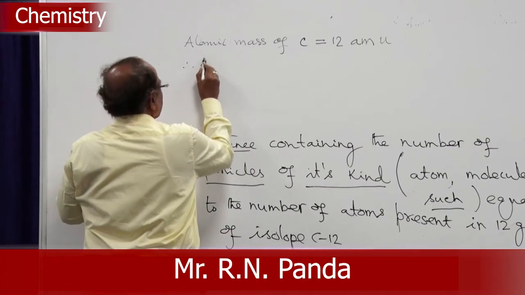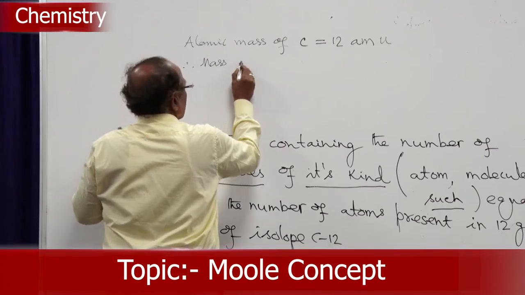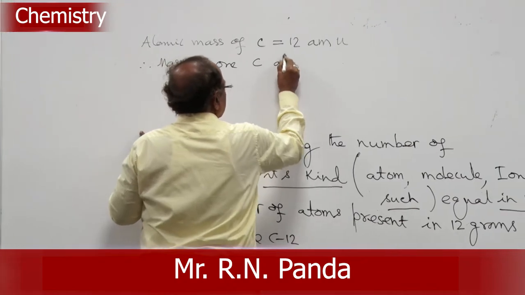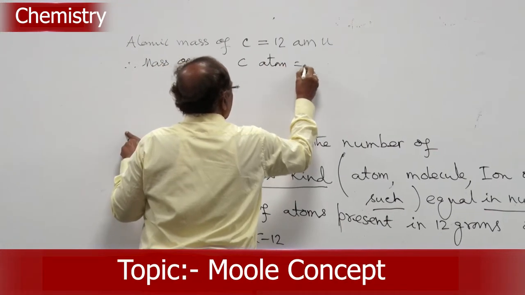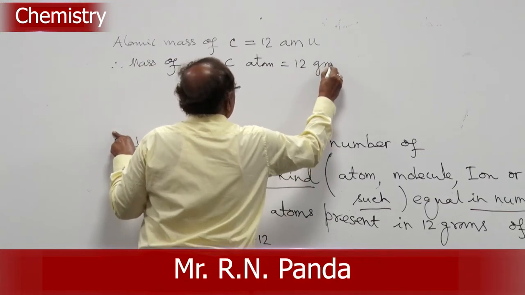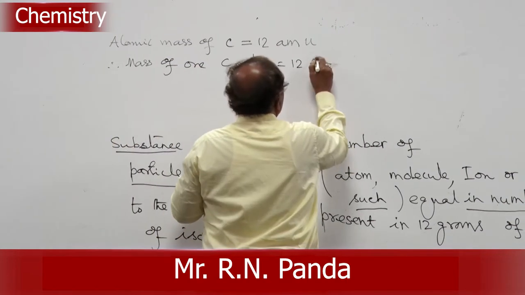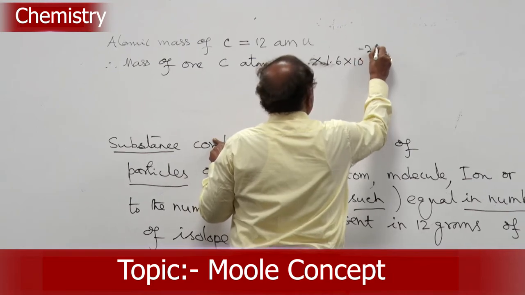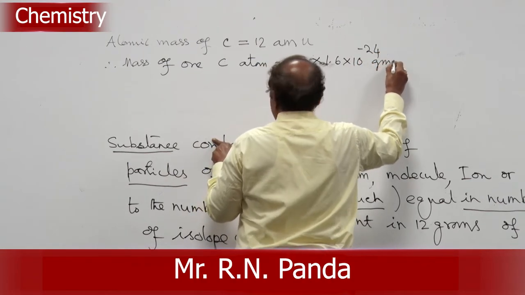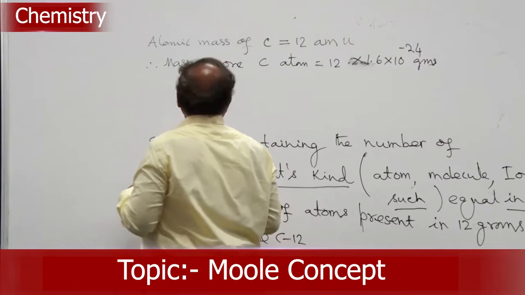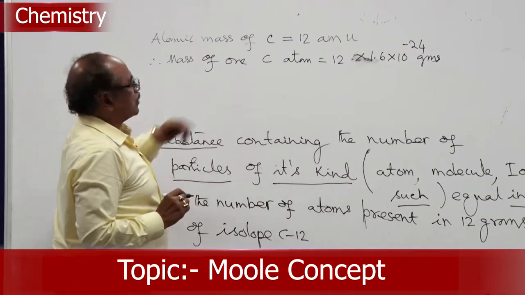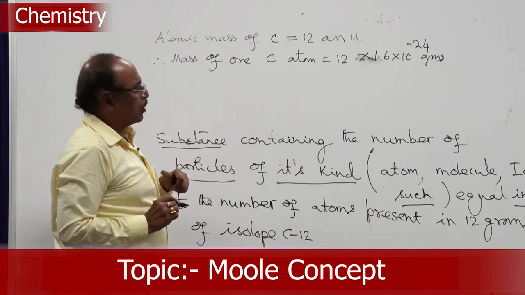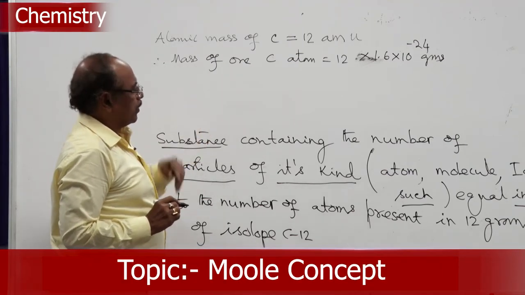Therefore, the mass of one carbon atom is equal to 12 into 1.6 into 10 to the power minus 24 grams.